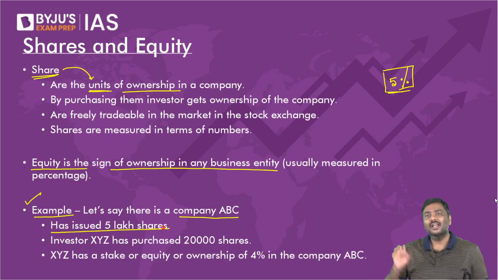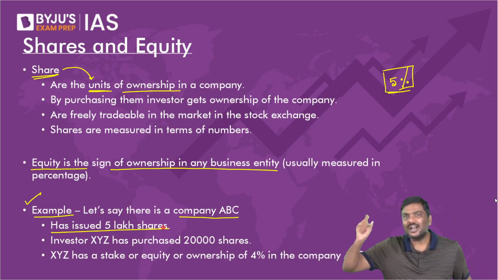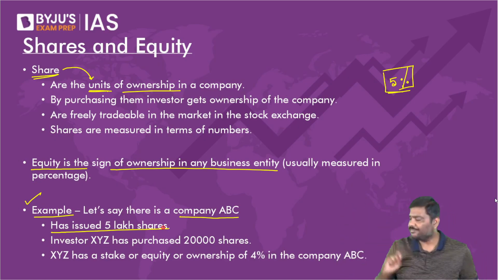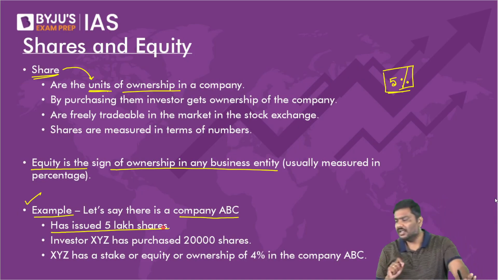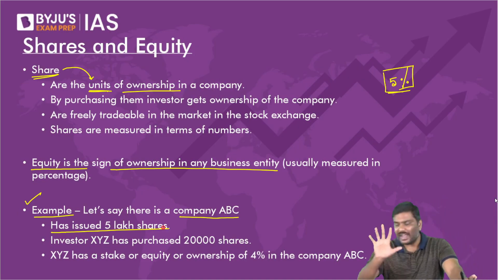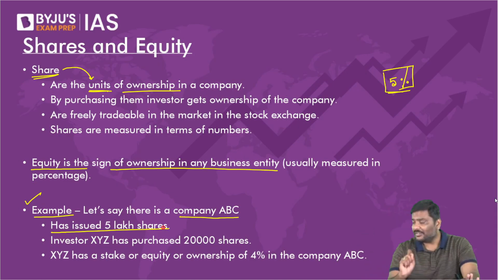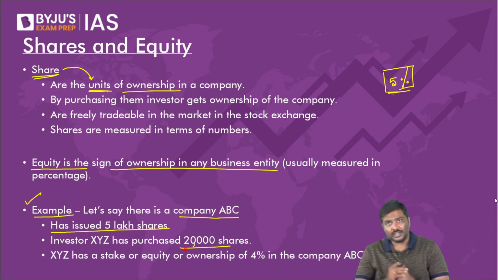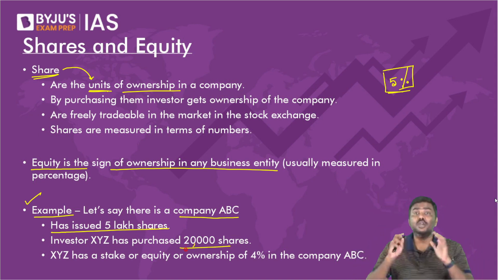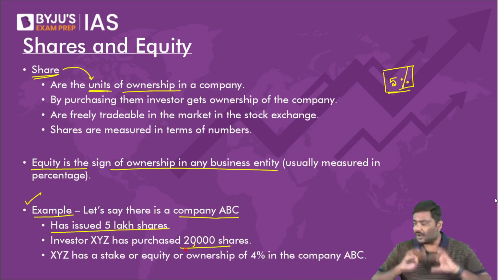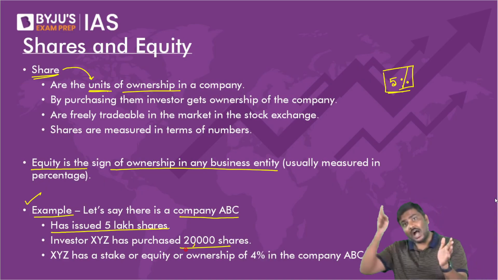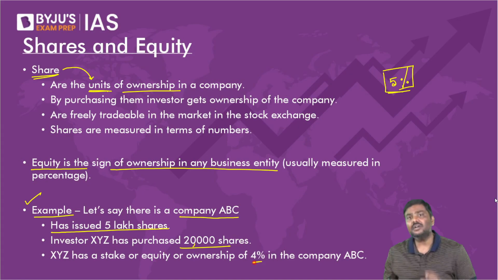Now, can I say all these 5 lakh shares are individual units of ownership? Think of it. The company ABC has issued 5 lakh shares, which means they represent individual units of ownership. But out of the 5 lakh, imagine you purchased 20,000 shares. Now, can I say 20,000 out of 5 lakh represent 4% ownership in a company?